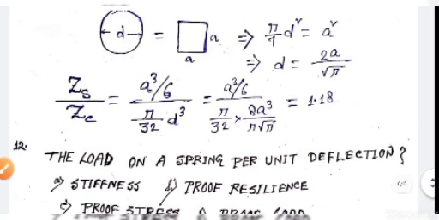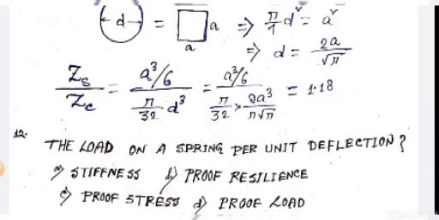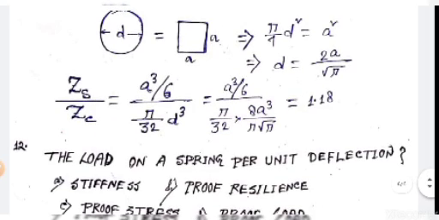By simple calculation we get Zs by Zc equals 1.18. So we have seen Zs is greater than Zc, so square section is more economical for the same area.